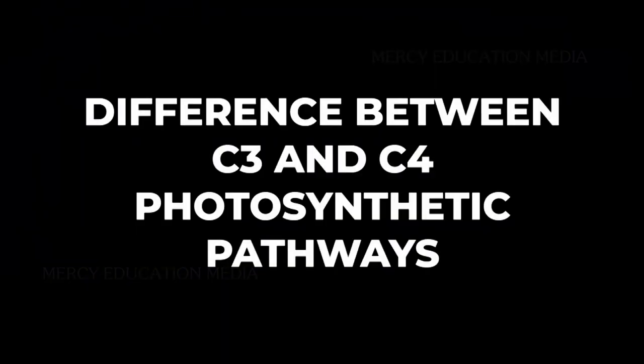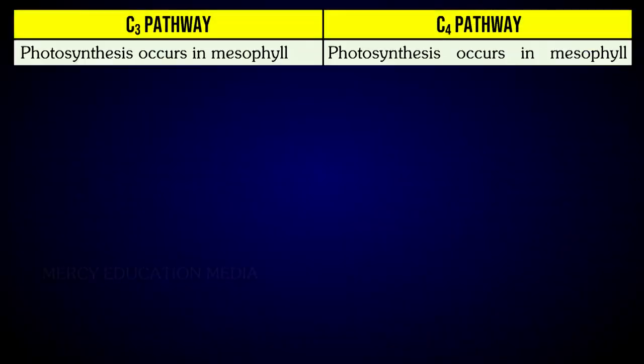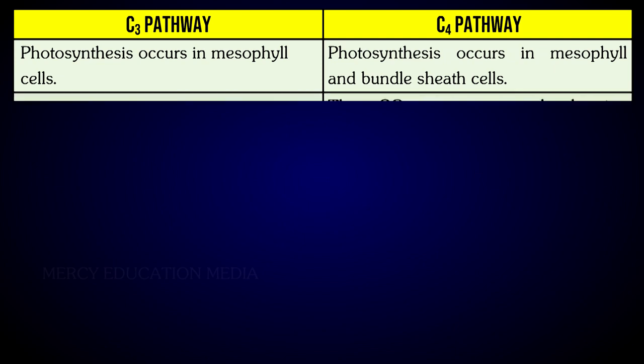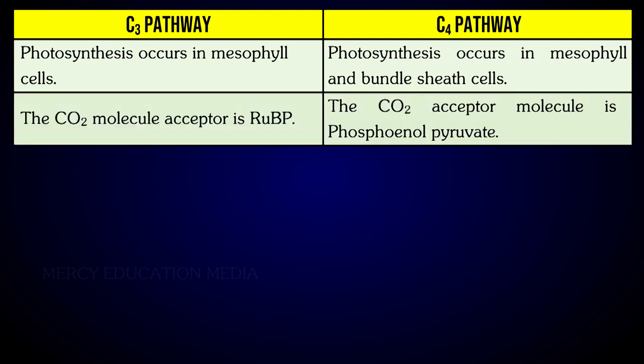Let us know the differences between C3 and C4 photosynthetic pathways. In C3 pathway, photosynthesis occurs in mesophyll cells. In C4 pathway, photosynthesis occurs in mesophyll and bundle sheath cells. In C3 pathway, the carbon dioxide molecule acceptor is RUBP.